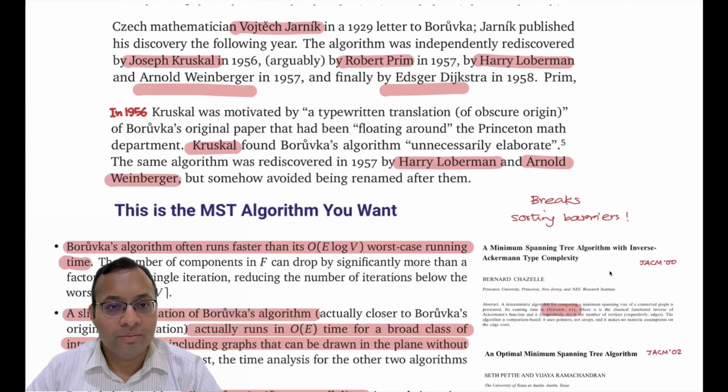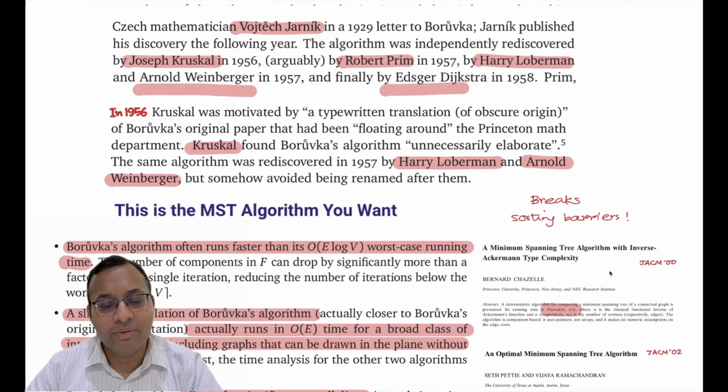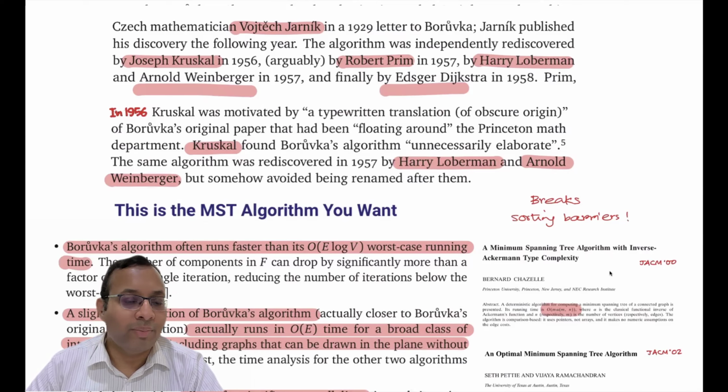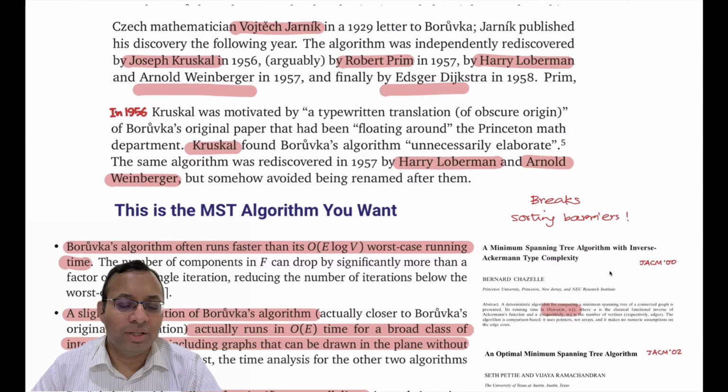For Prim's algorithm or Jarník-Prim's algorithm, Jarník was the first person to discover the algorithm, and in 1929 he wrote a letter to Borůvka and published his discovery in the next year. The algorithm was independently discovered by Kruskal. This is not Kruskal's algorithm. We are talking about Prim's algorithm, but Kruskal also independently discovered this in the same paper where he wrote his famous Kruskal's algorithm. Also by Robert Prim in 1957, Harry Loberman, Arnold Weinberger, and finally Dijkstra in 1958. If you think, Dijkstra's algorithm is very similar to Prim's algorithm, so it's no surprise that he also came up with the same algorithm.